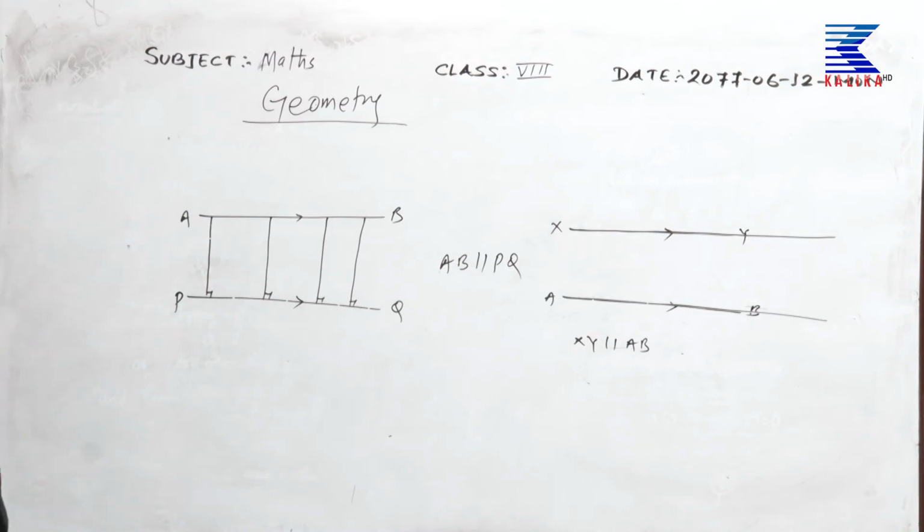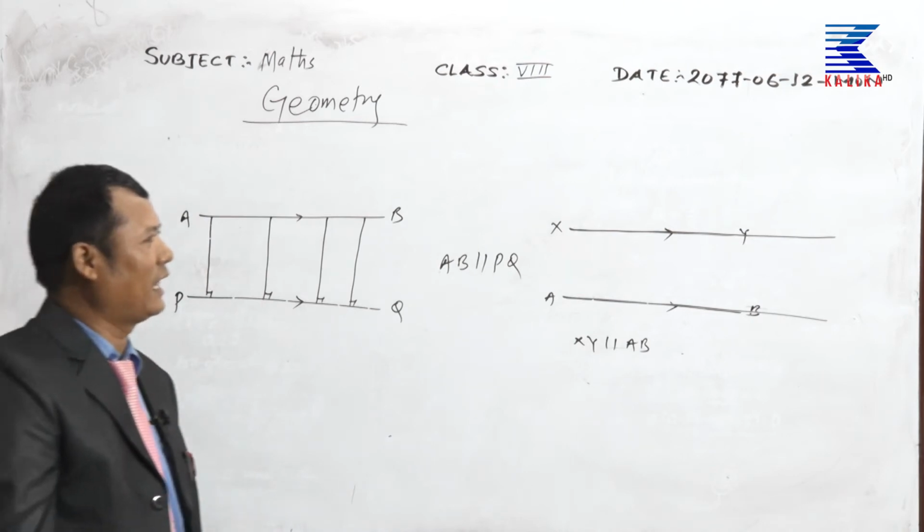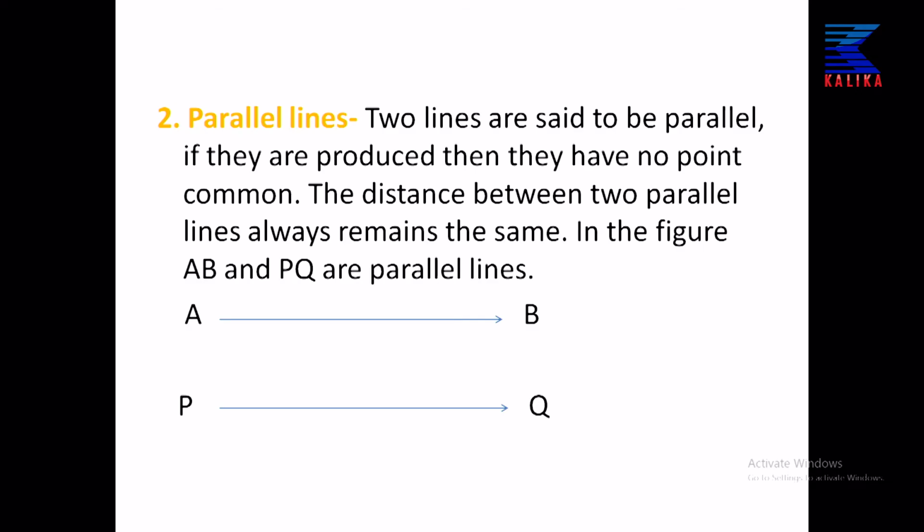Two lines are said to be parallel if, when produced, they have no points in common. The distance between two parallel lines always remains the same. In the figure, AB and PQ are parallel lines.